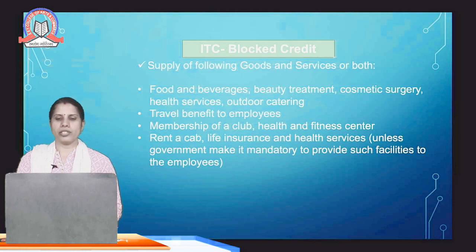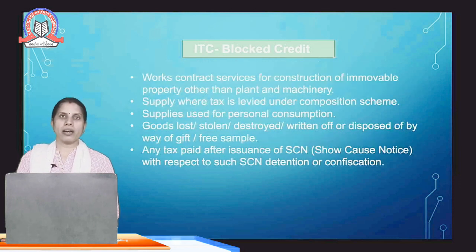Renting a cab, life insurance and health services, again these services cannot avail the ITC benefit unless it is notified by the government. The further list of blocked credit includes works contract services for construction of immovable property other than plant and machinery. If any works contract is obtained for the construction of immovable property, the ITC cannot be claimed, except for plant and machinery.